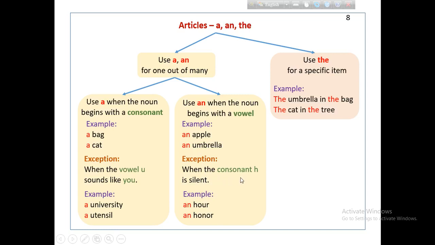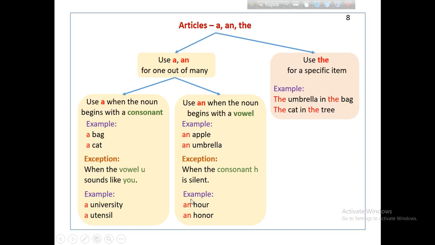When the consonant H is silent, then you must use an before the noun. For example, an hour, an honor. Here H is silent.